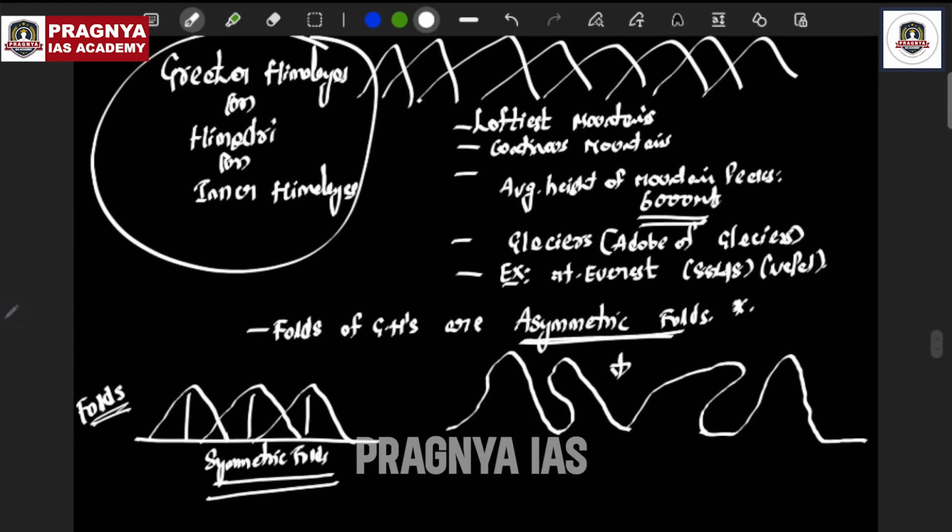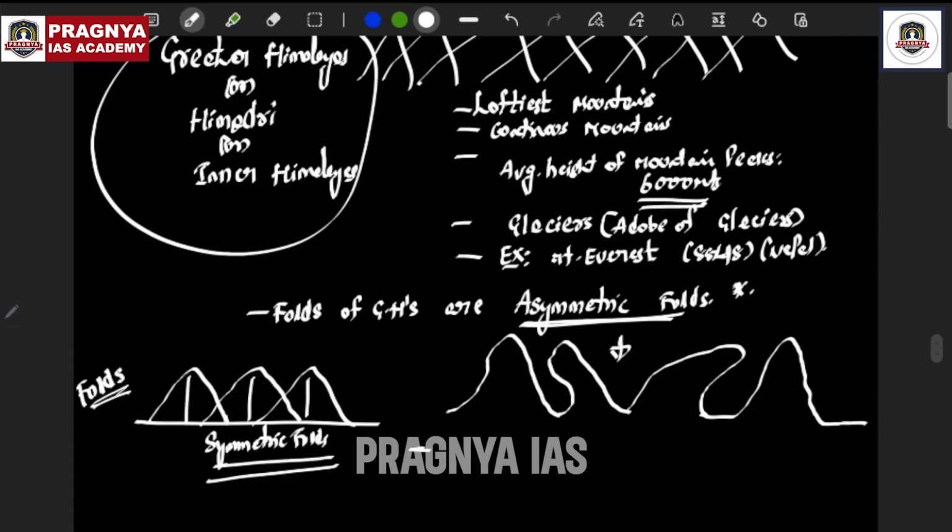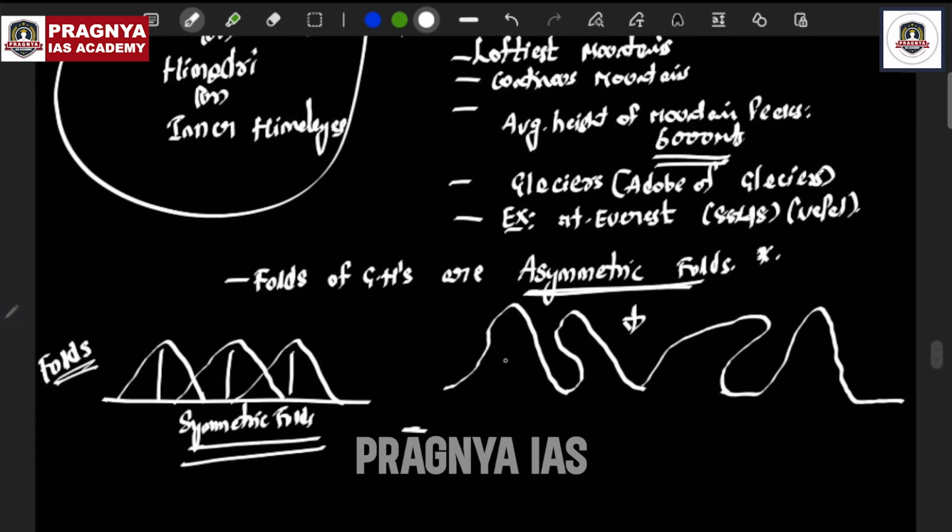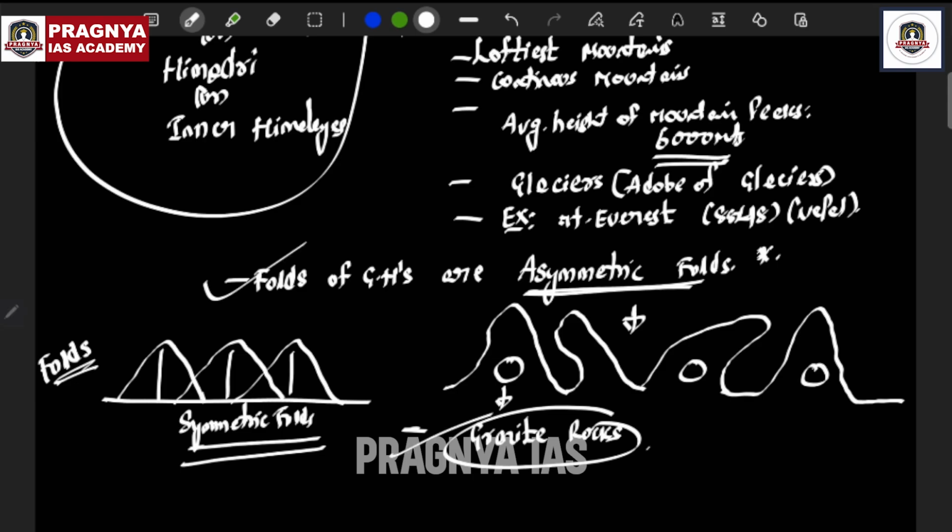And one more statement they have given in the NCERT books, about the core of the Greater Himalayas. So you go to the core, that means interior areas. Try to take the rocks and observe the rock in the core of the Greater Himalayas. Basically, the core of the Greater Himalayas comprises granite rocks. That is what I call the core of the Himalayas, composed of granite rocks. Remember this, so they might ask these two statements in the future as questions.